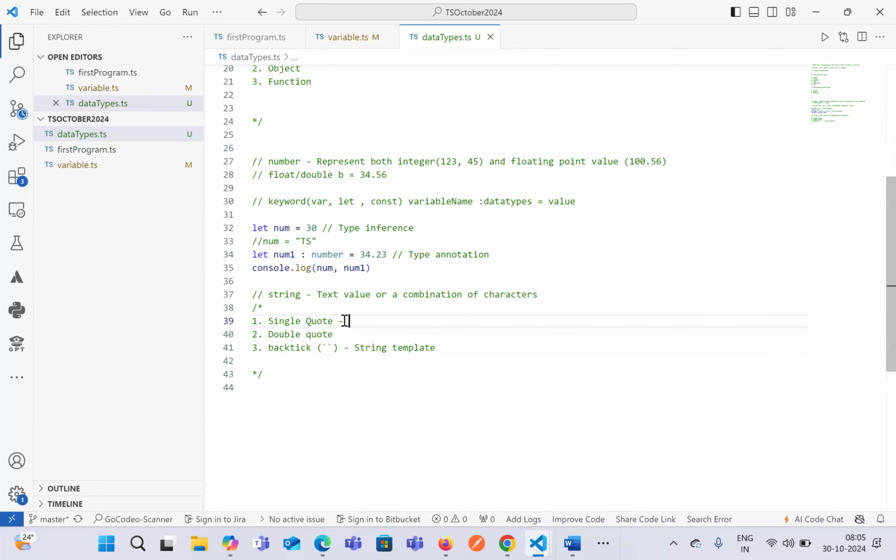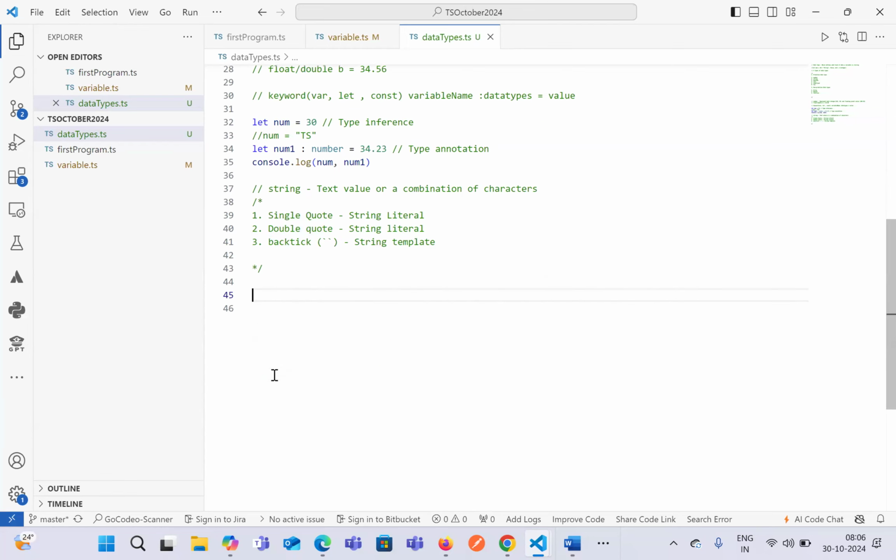Whenever we declare a string by using a single quote or double quote, this is known as a string literal, where we directly declare the value for a variable. So there are three ways in which we can declare a string in TypeScript. One is using a single quote, second is using a double quote, and third is using a backtick. Where will you find a backtick? You will find it on your keyboard just above the tab button or just beside number 1. Okay.